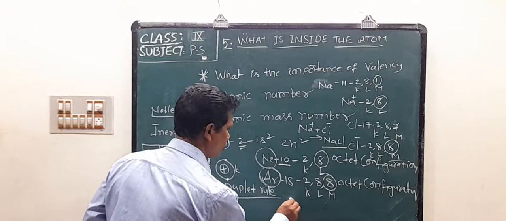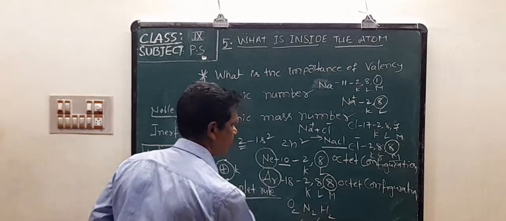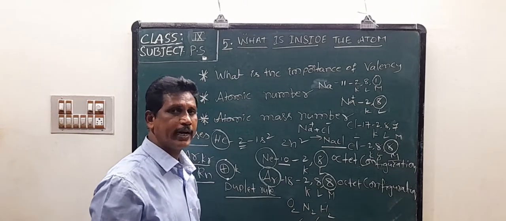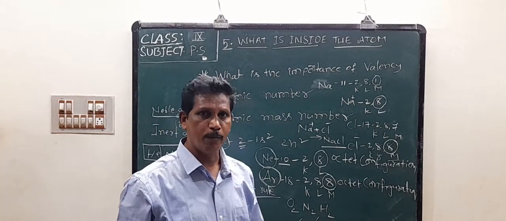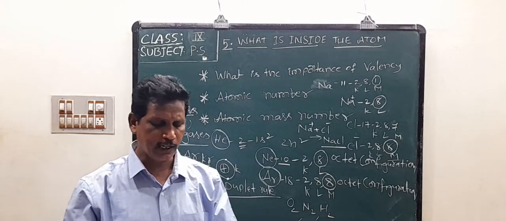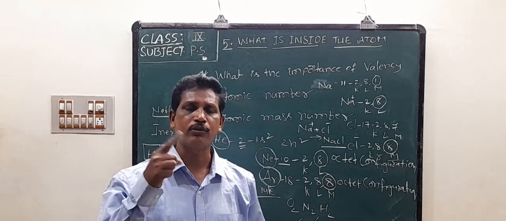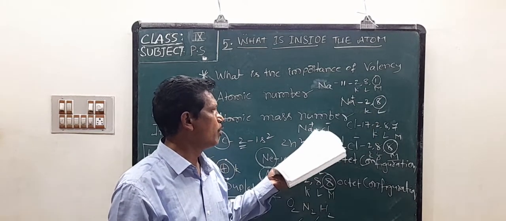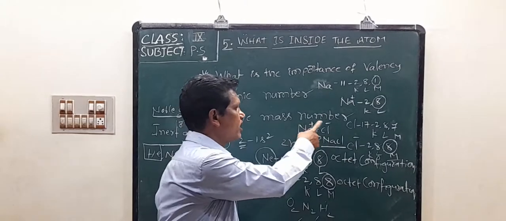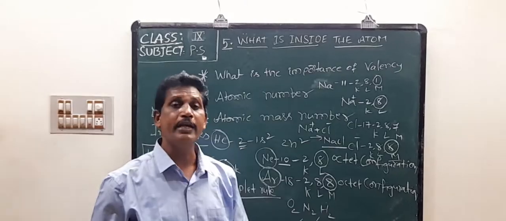Examples of molecules: O2 molecule, N2 molecule, H2 molecule. These are the molecules. Different atoms combine to form a big particle, it is called a compound. Okay, atoms can achieve an octet in two ways. First one, transfer of electrons. Here sodium transfers 1 electron to chlorine to form the NaCl compound. Second one is sharing of electrons.